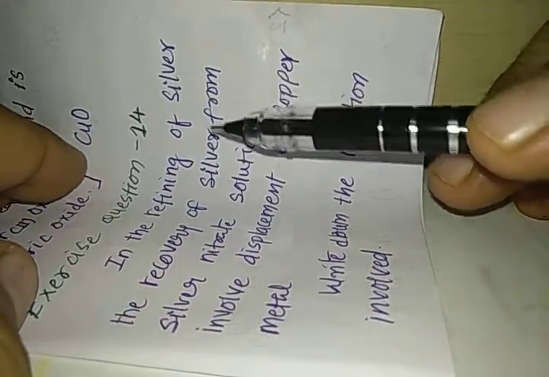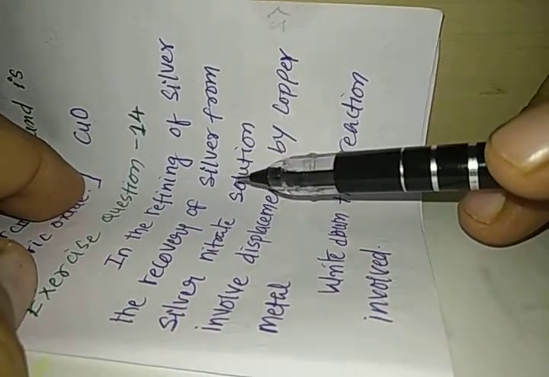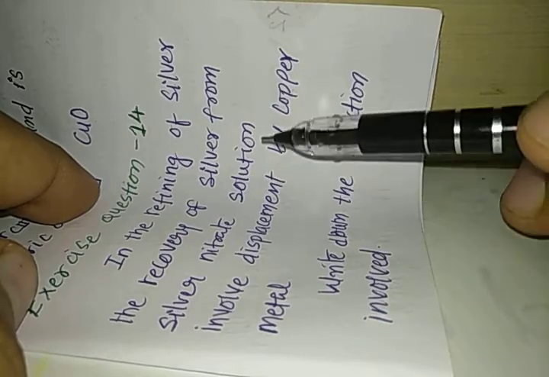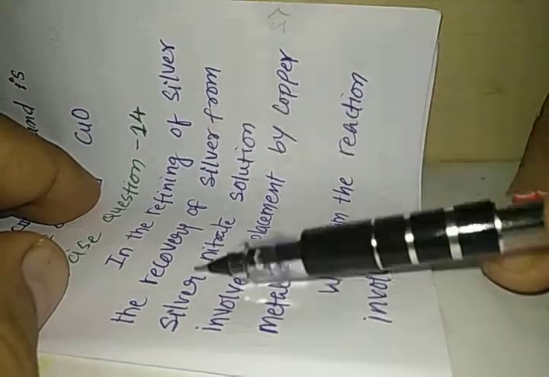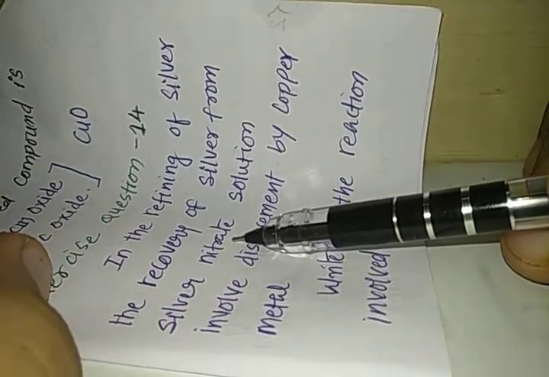Now we can understand the displacement reaction well. What is the displacement reaction? Once again, copper displaces silver from silver nitrate. So this is the kind of reaction that we are going to study here. Let us study the answer.